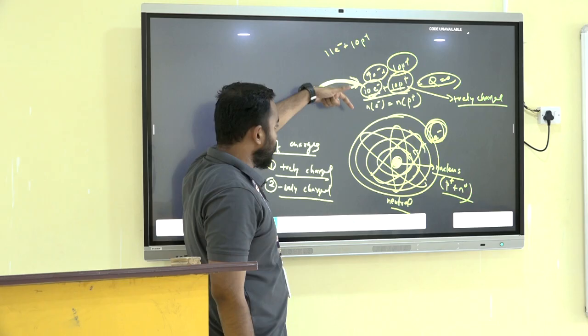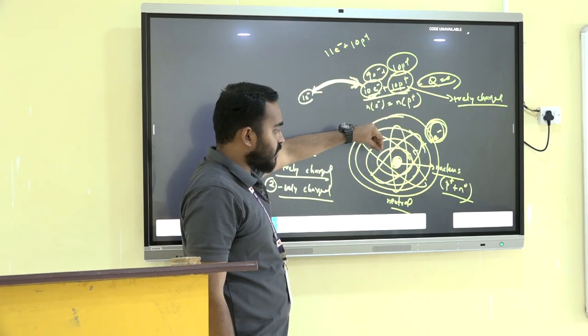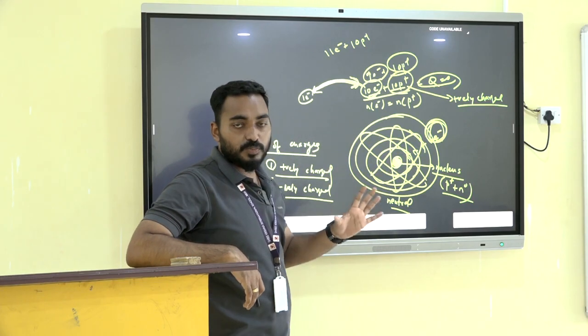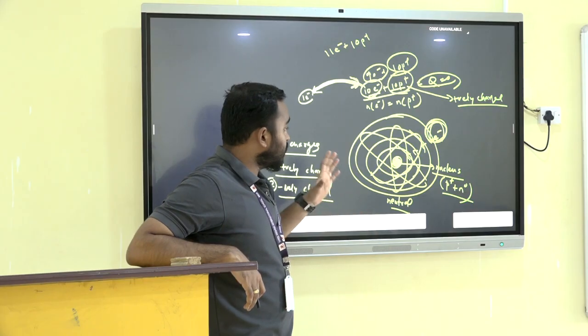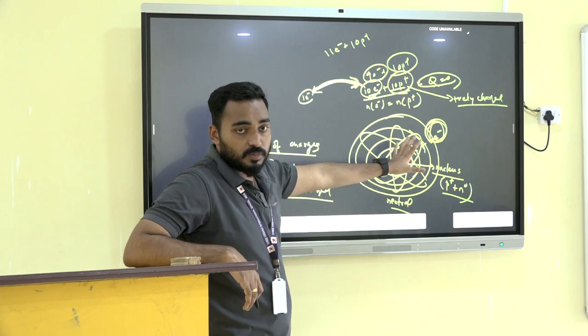Because I have already told you that electrons are present on the outermost shell and the protons are present inside the nucleus. Inside the nucleus we cannot change the number of protons or neutrons. So whatever change we can make is only in the number of electrons.